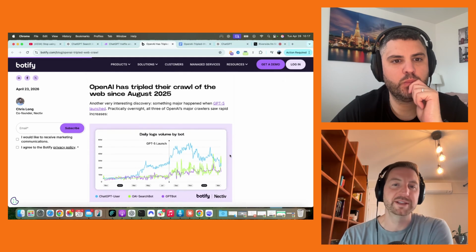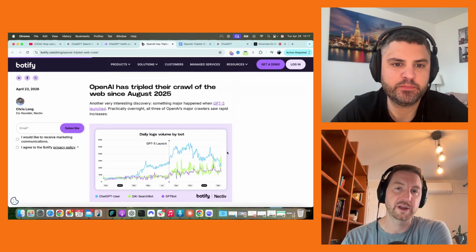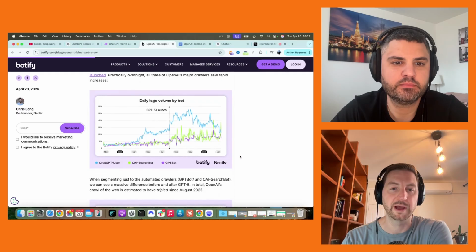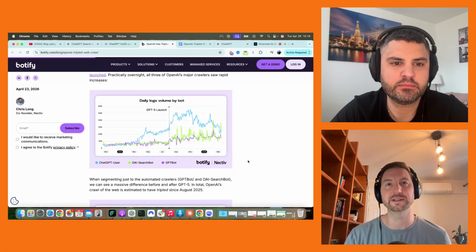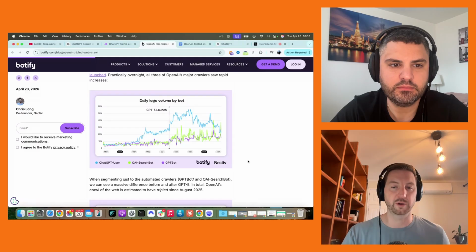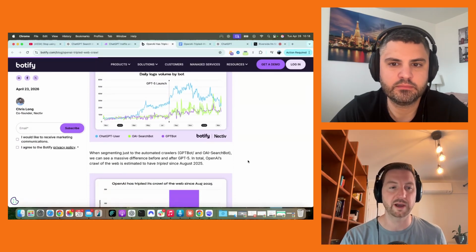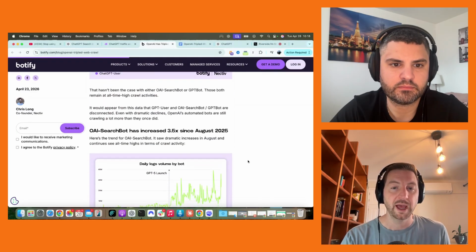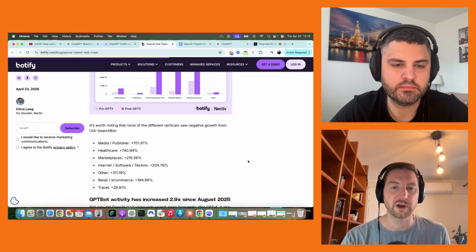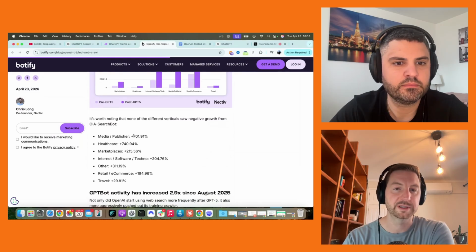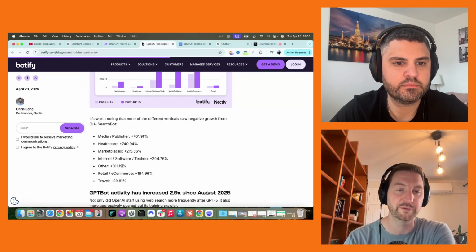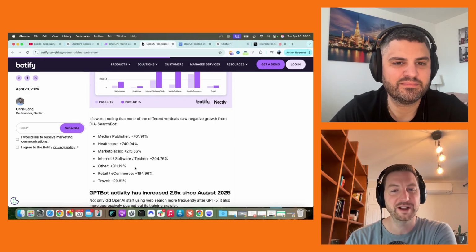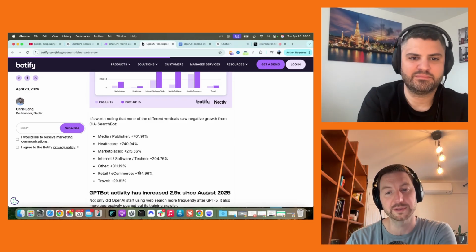Okay, so the main point is that since August, OpenAI has tripled the crawl of the web. Like we said, as they do all this research, they're growing their internal resources. Now, this wasn't the same across niches. In some categories, we saw an increase. In some categories, we saw a decrease. Categories that saw an increase: media and publishers, 700% increase; healthcare, 740% increase; marketplaces, 215; internet, 200; other, that's not super helpful, but 300%; and retail and travel were the lowest. So actually, retail was 200%, not bad.